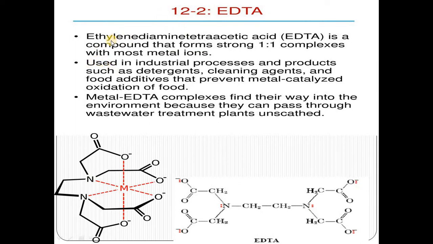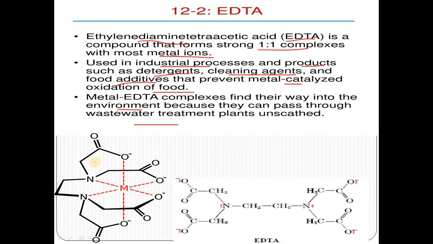What is EDTA? EDTA is ethylene diamine tetraacetic acid, a compound that forms strong 1:1 complexes with most of the metal ions. So it is used in industrial processes and products such as detergents, as a cleaning agent, and in food additives that prevent metal catalyzed oxidation of food. Metal EDTA complexes have various applications in the environment, such as water waste management, because it makes chelating complexes with the metal ions.